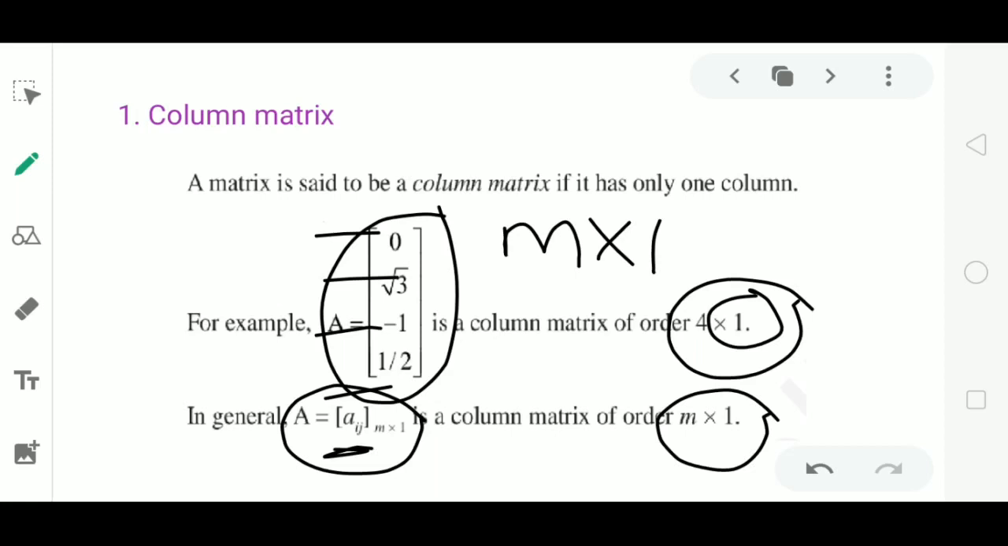Note that as a column matrix can have any number of rows, it can also have only one row. For example, a matrix containing only one element, 2, has only one column and only one row. As this matrix has only one column and also only one row, this is not a good example for the column matrix, because by this example we cannot identify the type of the matrix here.